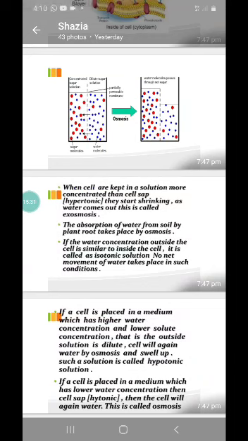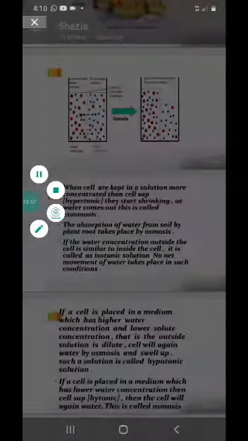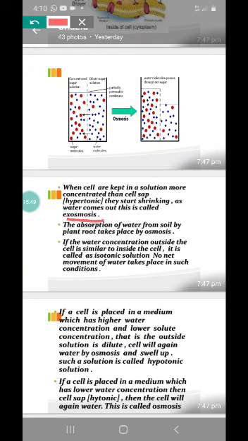Now you should know what conditions govern the movement of materials in and outside the cell. When water moves from a cell to outside of a cell, it is called exosmosis. What is that? Ex means outside, right? Exosmosis. And the opposite is endosmosis. So when does exosmosis happen?